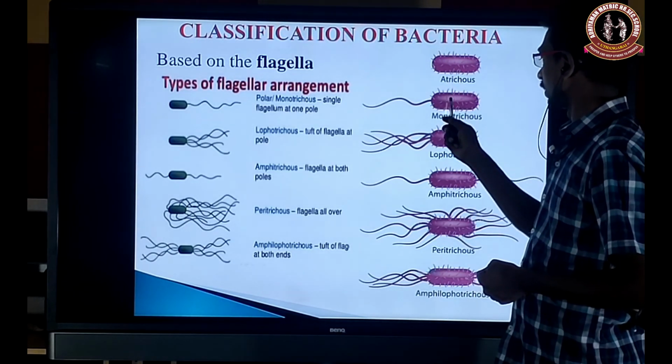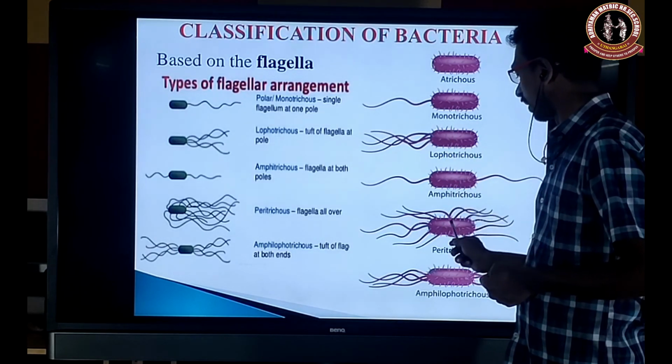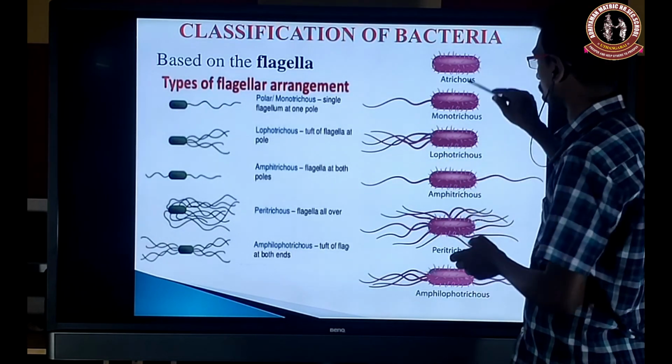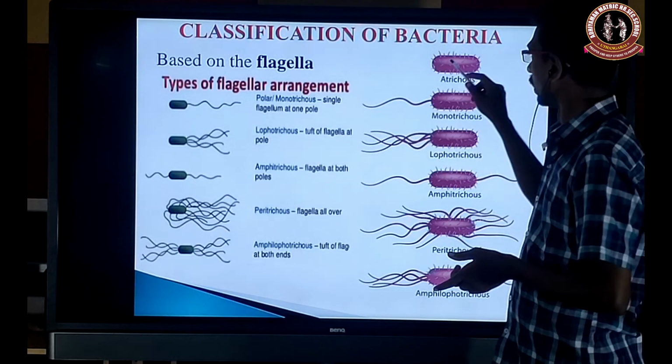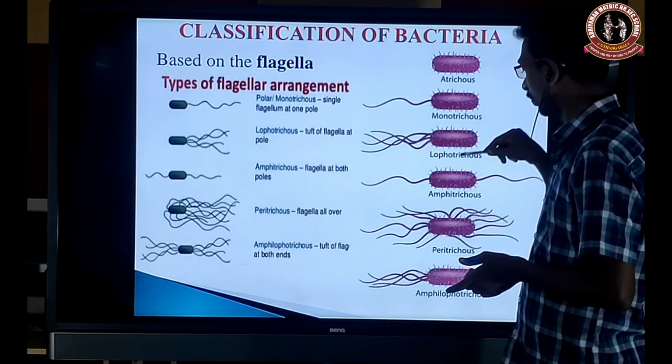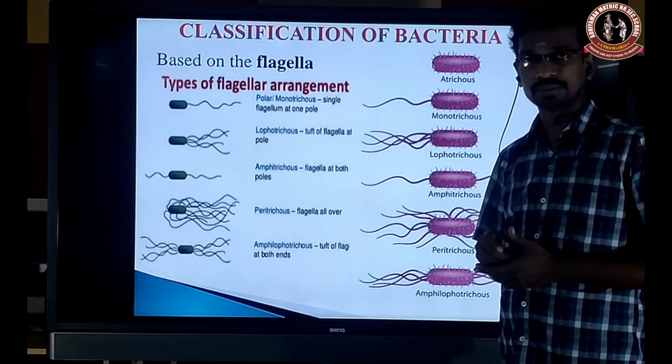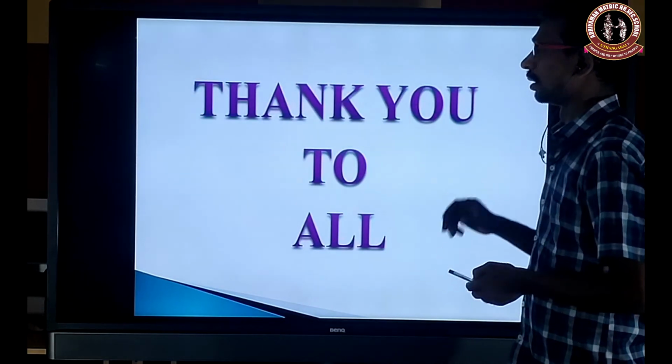So atrichous, monotrichous, lophotrichous, amphitrichous, peritrichous. These are the very common types given in the textbook. Okay. Thank you.